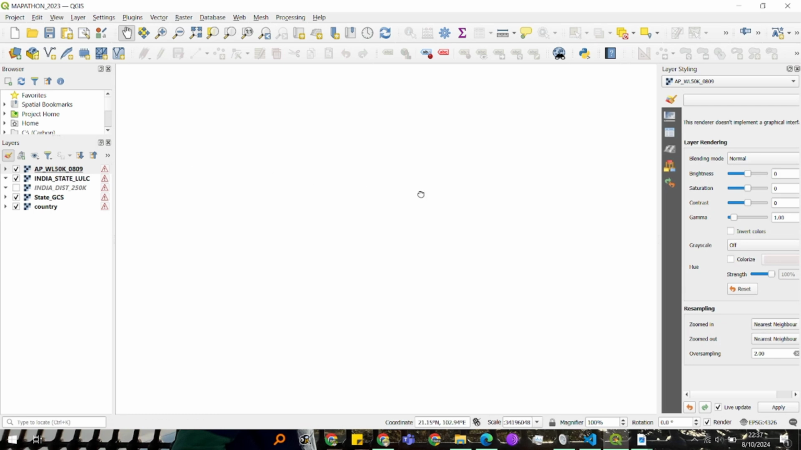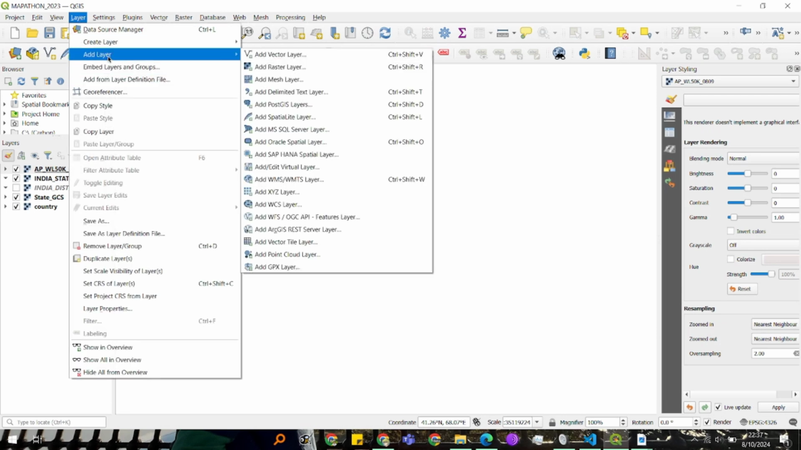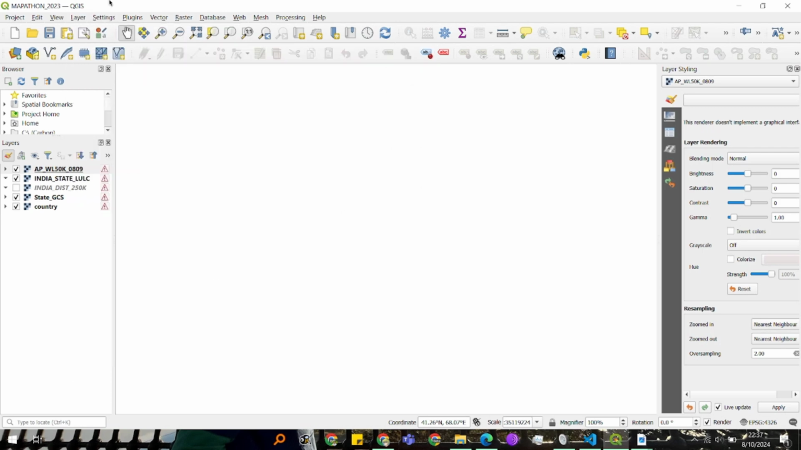So this is the QGIS app. Let's go to layers. I can see Mapathon_2023, it's a project. This project is very old. This file was very old.